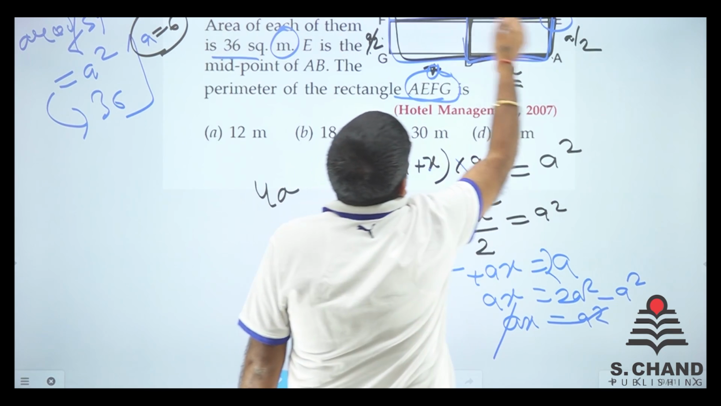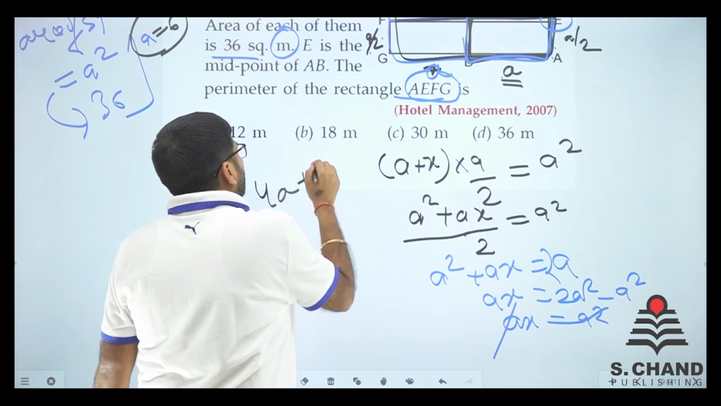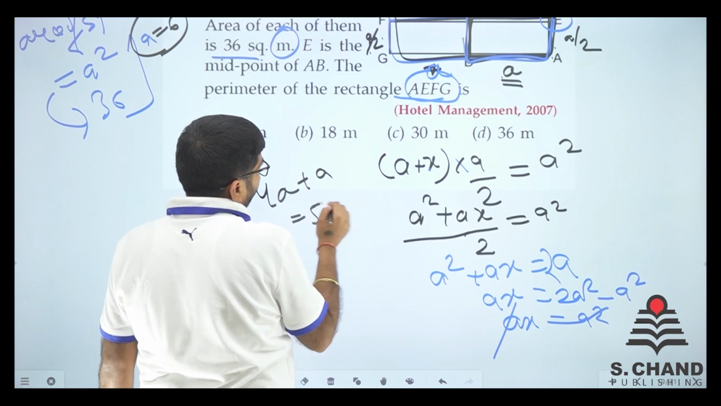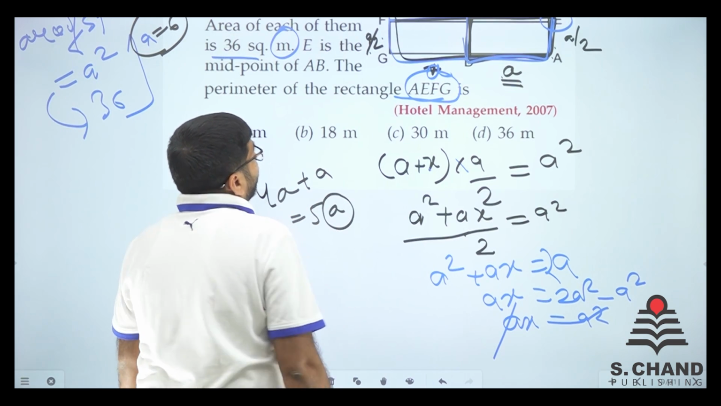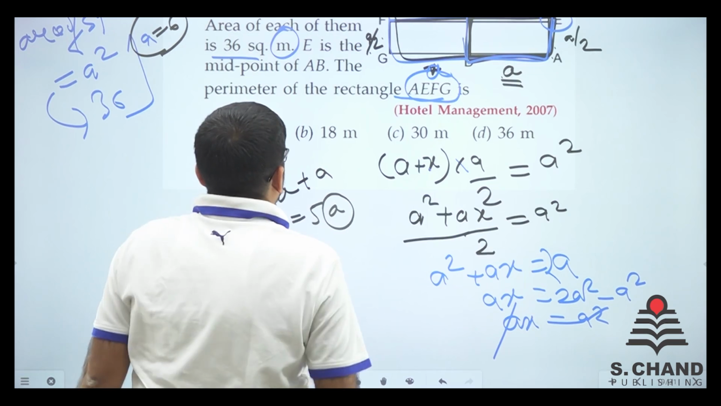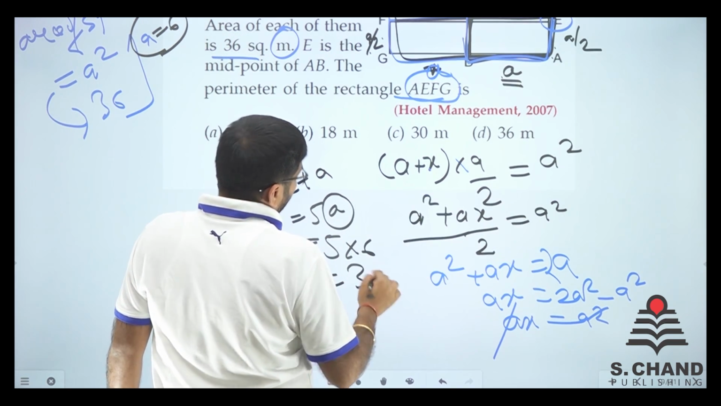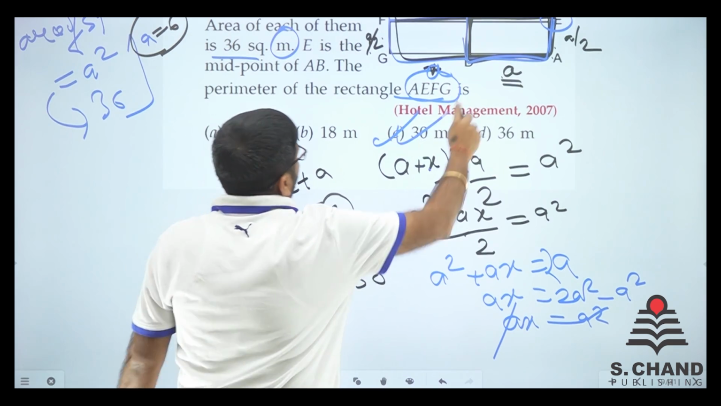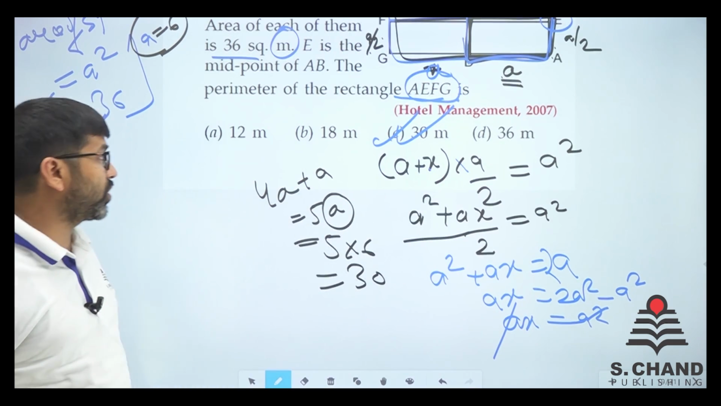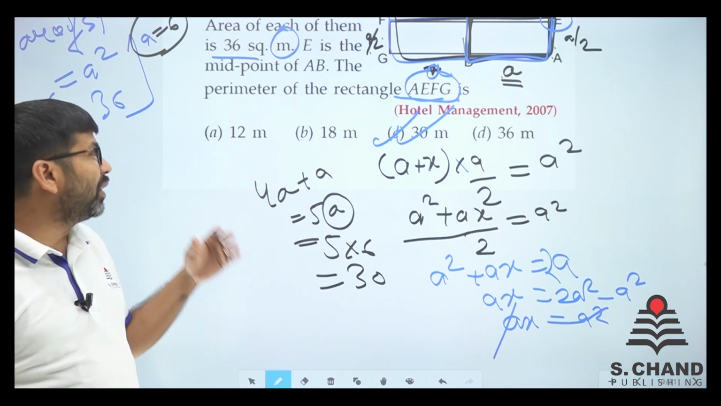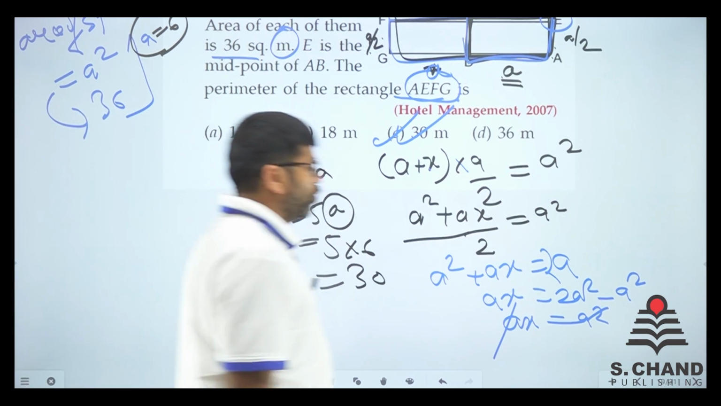4a and a by 2 is again a. So a is equal to 5a. And what is a? A was given as 6. So 5 into 6 is equal to 30. Here we go, 30 meter. I guess very simple question. Just need to find out the basic things. Here we move on to the next question.